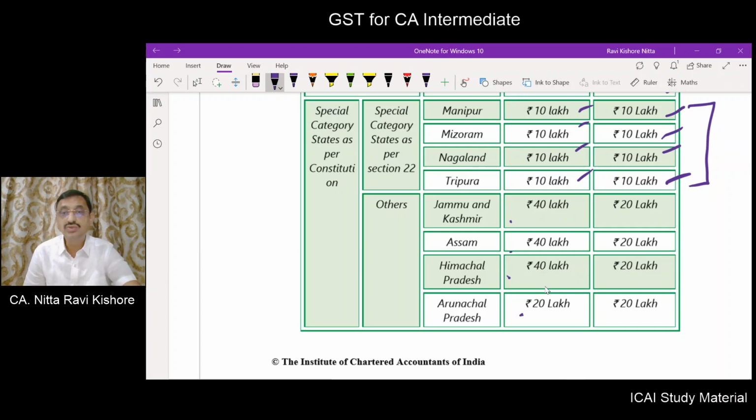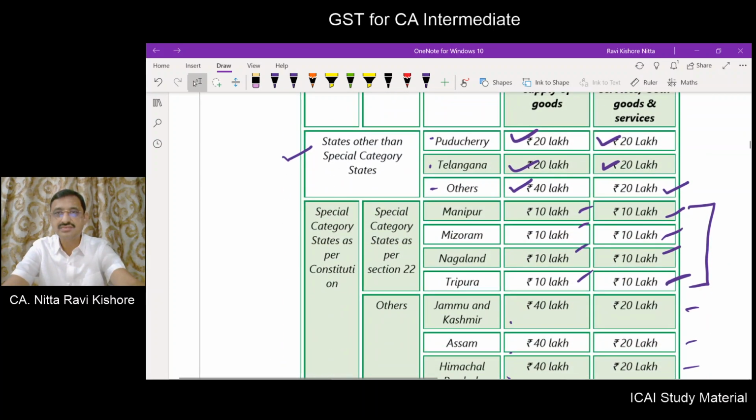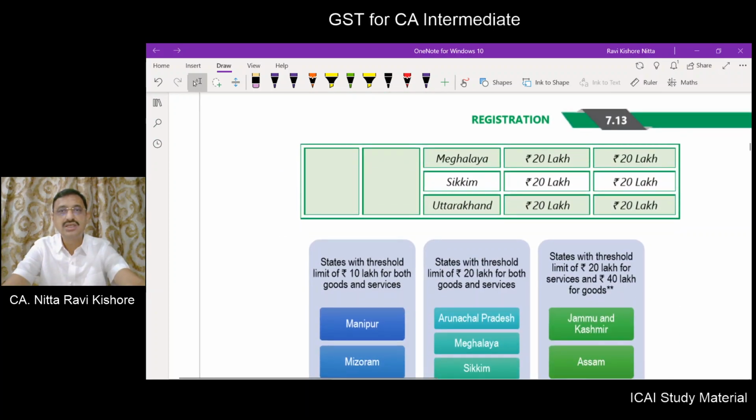Arunachal Pradesh it is only 20 for goods. If you are supplying service or both goods and service, the threshold limit will be 20 lakhs. So this is in a nutshell, right? Now for Meghalaya, Sikkim, Uttarakhand also 20, 20, 20.